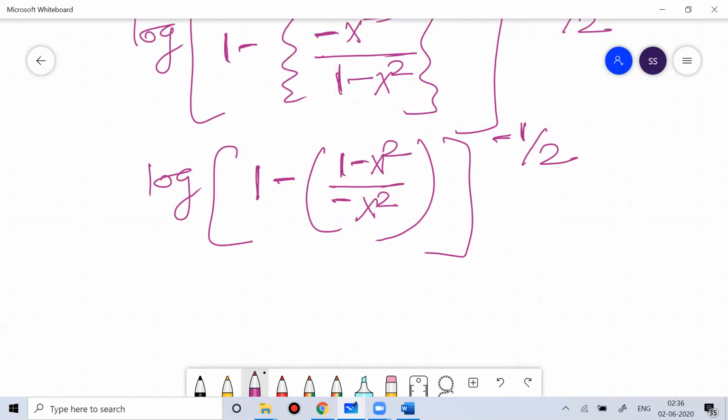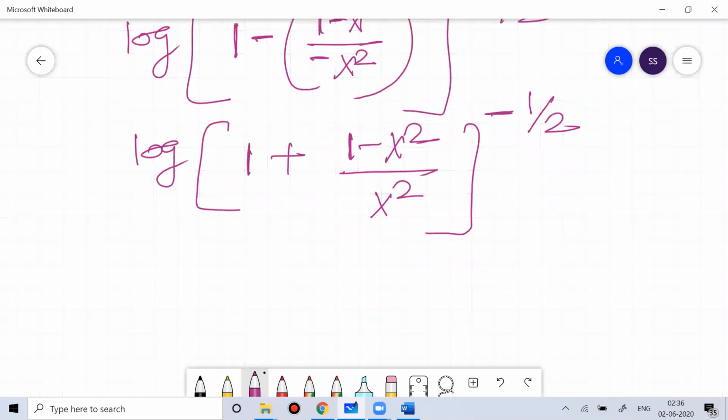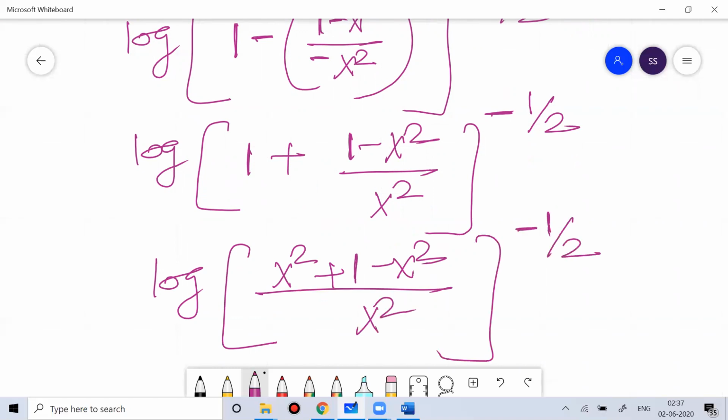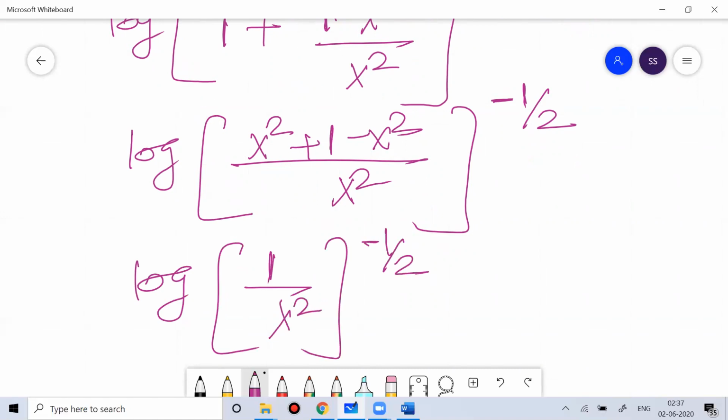So you can see the minus minus sign can become plus. So you can write this as log of 1 plus (1 minus x square) by x square, to the power minus 1 by 2. So this would be log of (x square plus 1 minus x square) by x square to the power minus 1 by 2. So x square will get cancelled. So log of (1 by x square) to the power minus 1 by 2. So it's very simple to solve now.